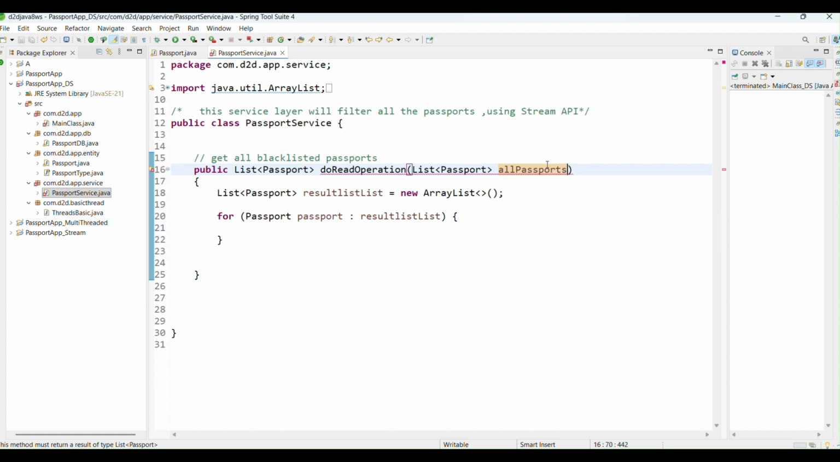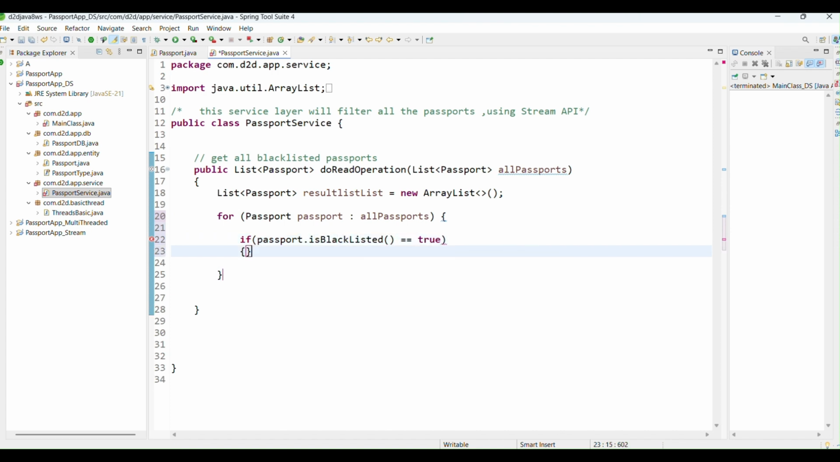This is basically the all passports. So from the all passports I'll retrieve a passport, and if passport dot is blacklisted is double equals to true, it means that this is exactly the part which I have to work on. Even if I don't write anything, it will be fine for my example, because my objective right now is just to demonstrate that ArrayList is faster in the reading operation than LinkedList.